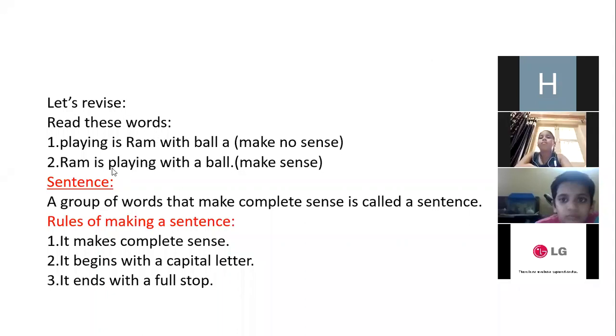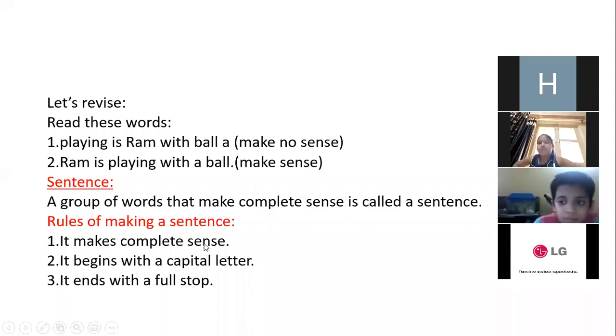Okay, Ram is playing with the ball. It is making a meaning. It is giving a meaningful sentence. So a group of words that make complete sense is called a sentence. Is it clear? Then I told rules of making a sentence.